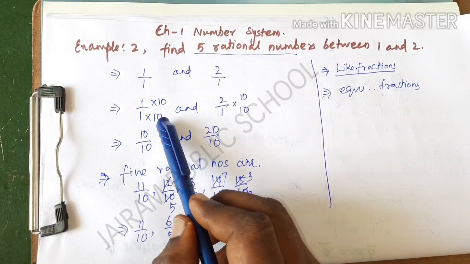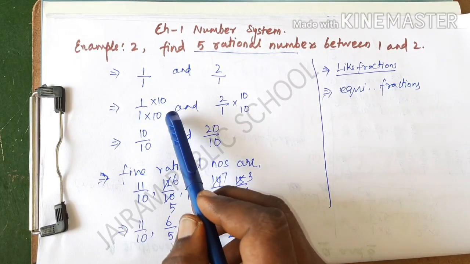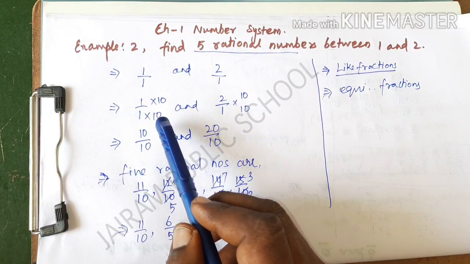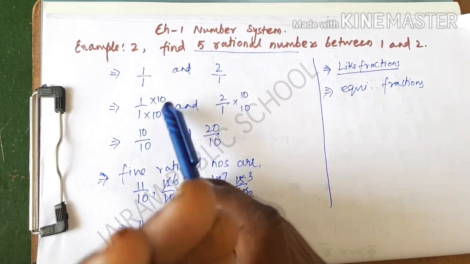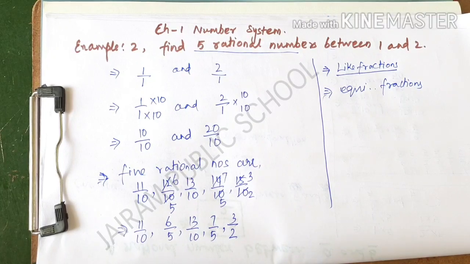One important concept is that the answer will be different for every person, because some people are going to take 100 as the multiple to change to the equivalent fraction. Some people are going to take 20, some are going to take 30. So as per those numbers, the answer will vary, and this is one of the answers.